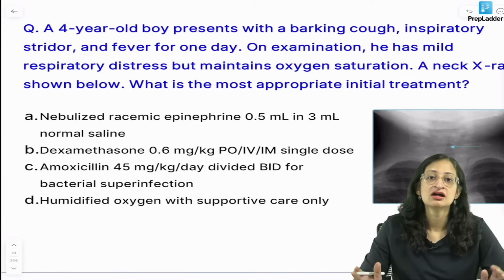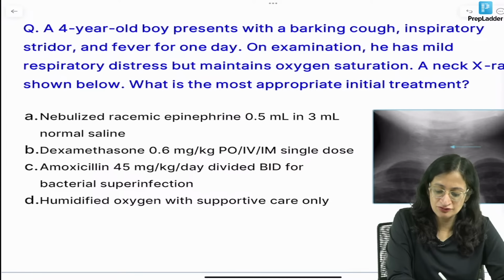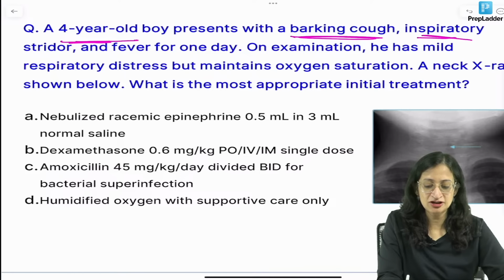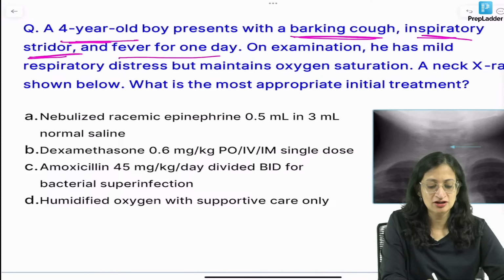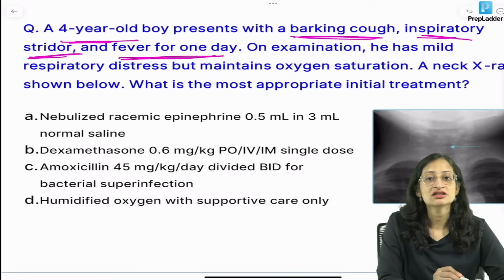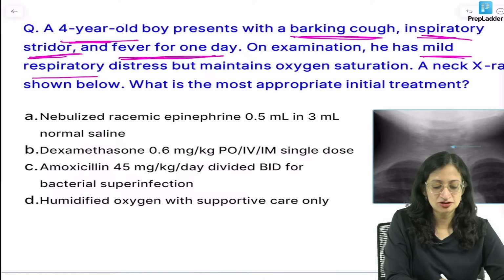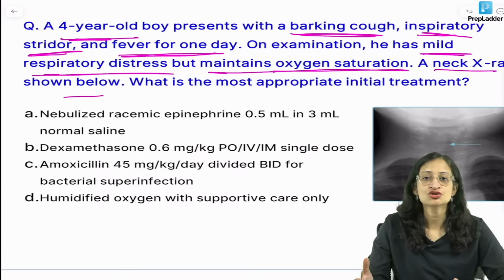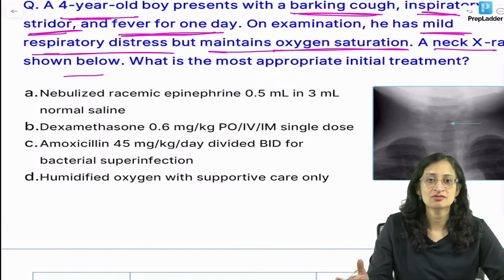Moving ahead. A 4-year-old boy presents with a barking cough, inspiratory stridor, so cough with stridor and fever for 1 day. On examination, he has mild respiratory distress but maintains oxygen saturation. A neck x-ray is shown below. So, it is a very cliche kind of a question. Many times, in various forms it has come in these exams.